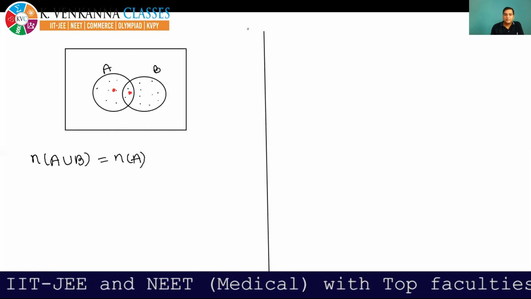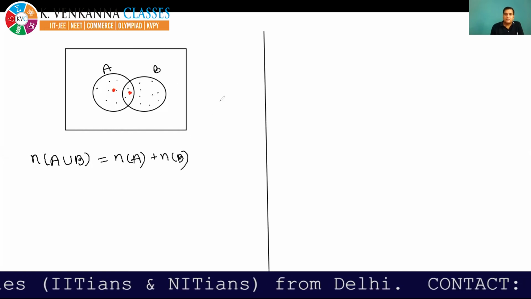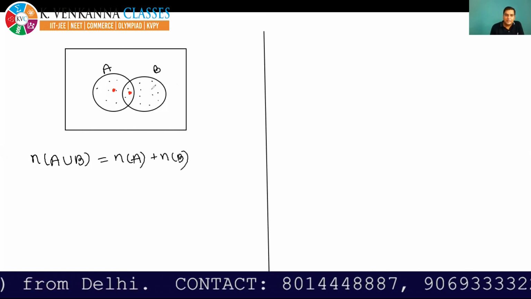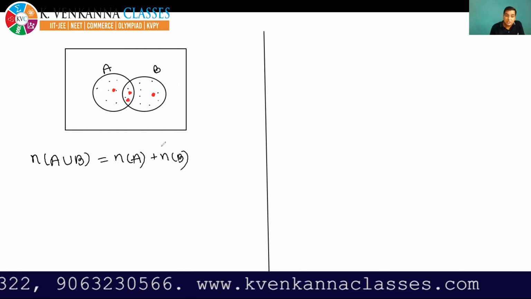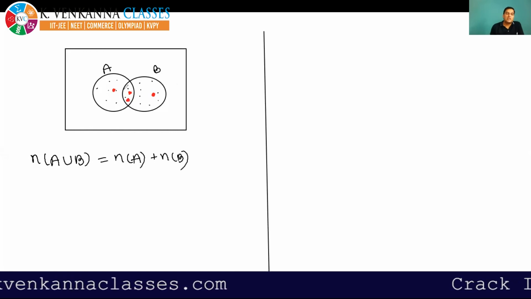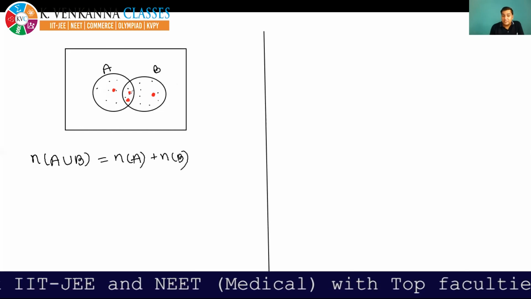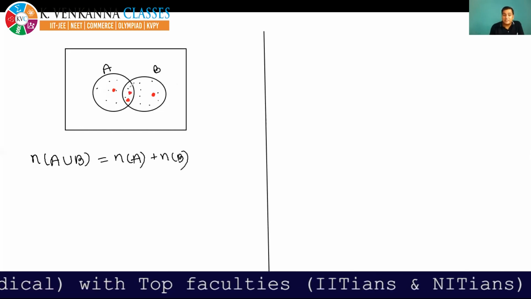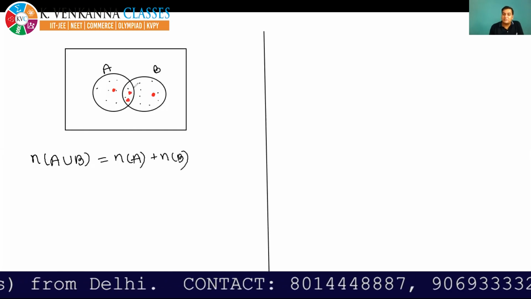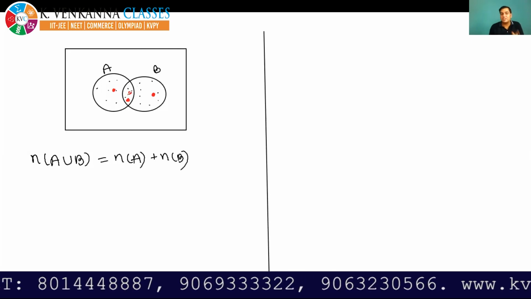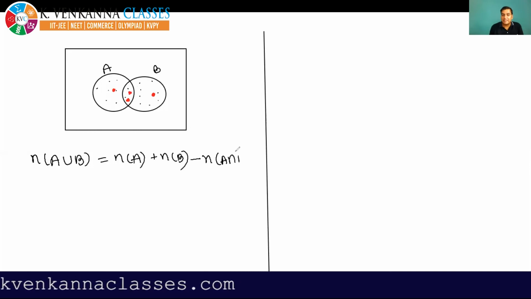Now, you also have to take these elements. That's why I am writing NB. If you have written NB, then see, all these elements have been included in B, and these elements are also included in B. So all the red dot elements you are getting in NA plus NB. But see, this portion is coming twice, but you have to take it only once. So this A intersection B is coming twice, but you have to take it only once in the formula. That's why we have to subtract it once. That's why I am subtracting N of A intersection B.